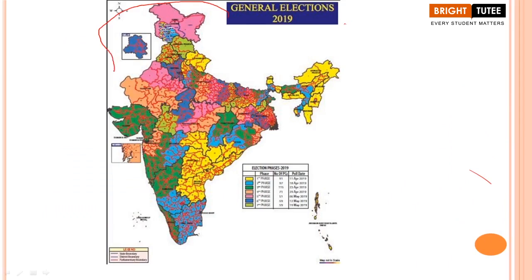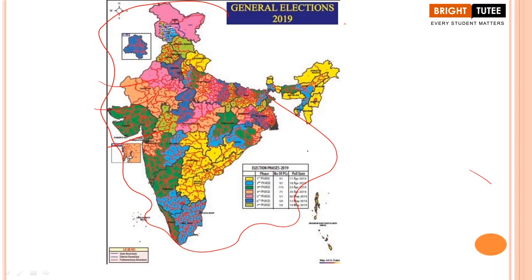These were, like I told you, the 543 constituencies we have, and elections are taking place on the same day or on different days in different phases. As you will see, the next time elections are taking place, just keep a note of how they are taking place and what processes are being followed. So here you have to keep these points in mind: elections take place on the same day or within a few days in different phases.